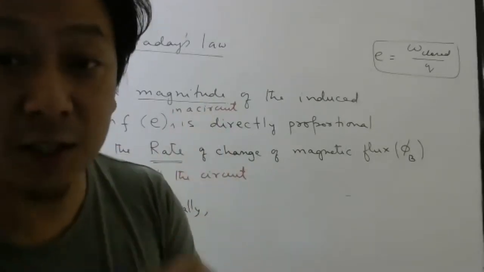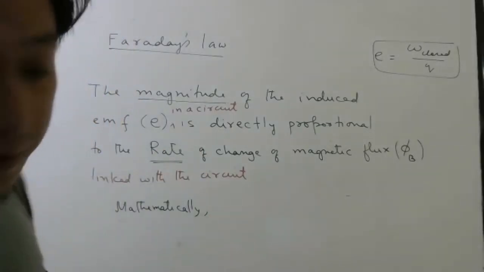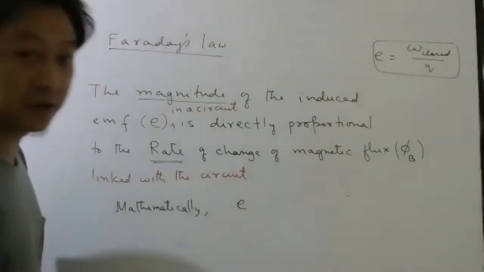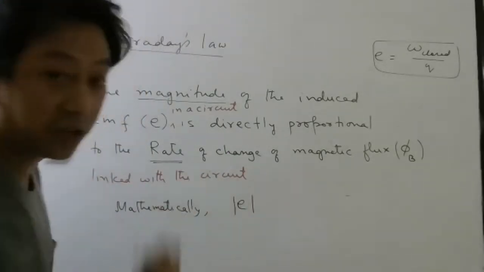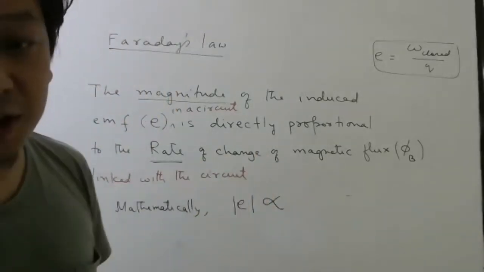Matlab whether it is plus or minus. For that we will use another law. So mathematically how to write? EMF magnitude modulus is directly proportional to the rate of change of magnetic flux.